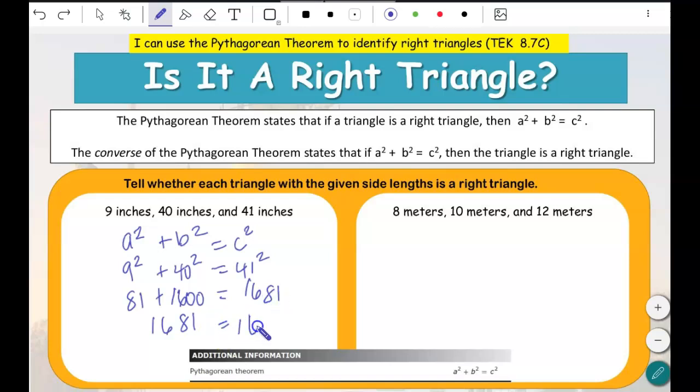So they are congruent, the same numbers. So yes, this is a right triangle. Let's try the next one.